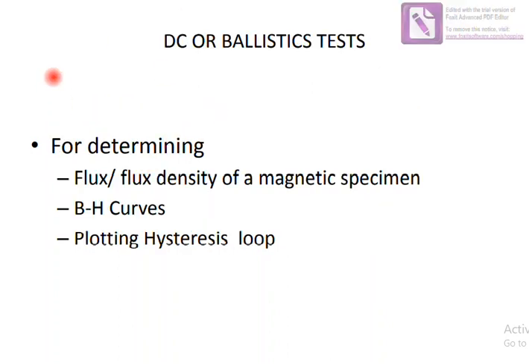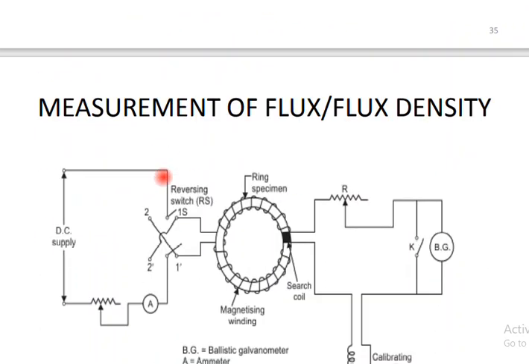On this screen we are showing that ballistic test is also called the DC test. Under the ballistic test, we will be determining the flux density and BH curves and plotting the hysteresis loop. So now we will see these one by one. First is the measurement of flux density in a ring specimen. Okay, this is the ring specimen.